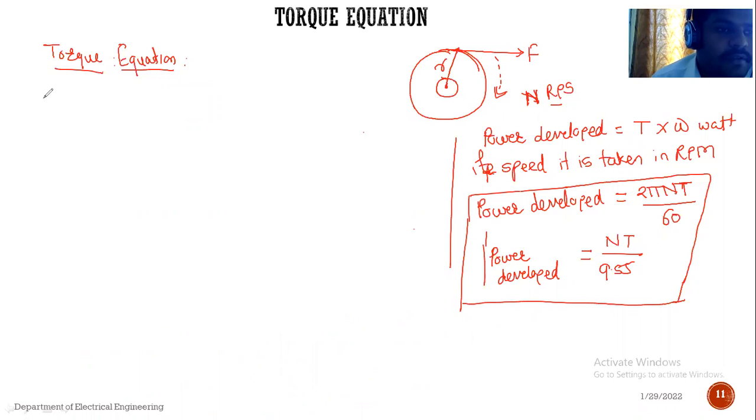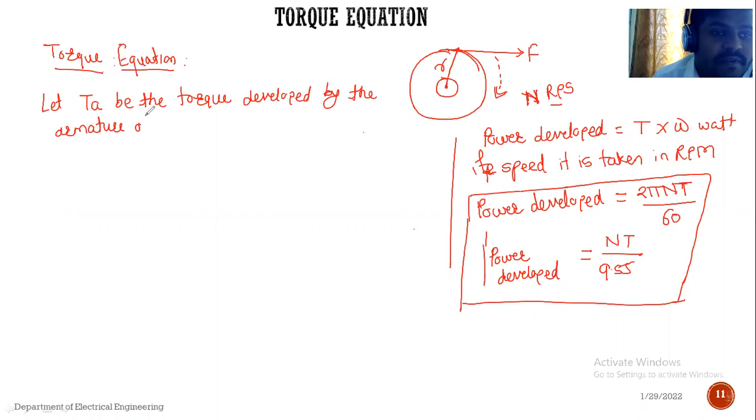Okay, now see, let the torque T suffix A be the torque developed by the armature of the motor running at n revolution per second.